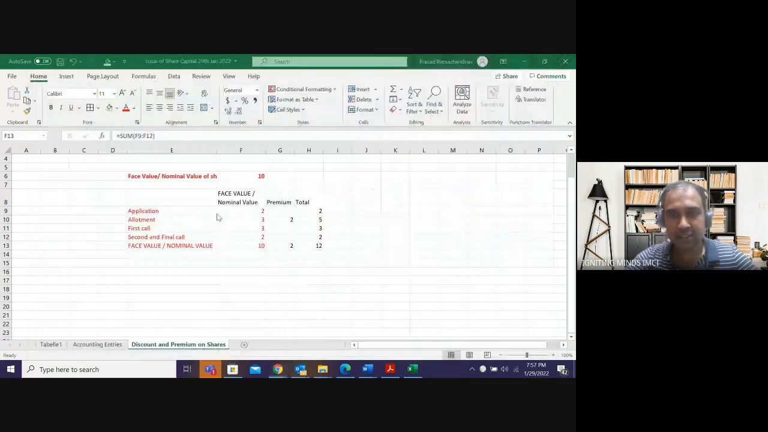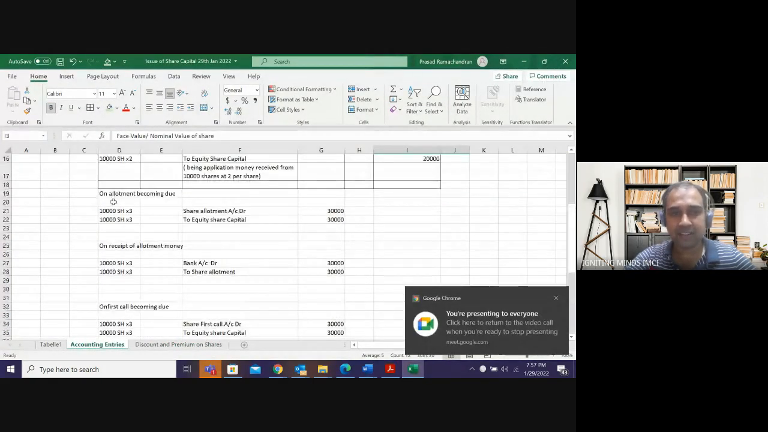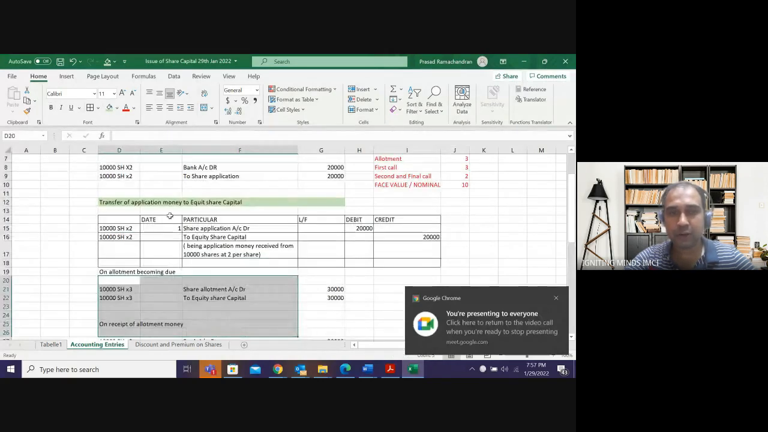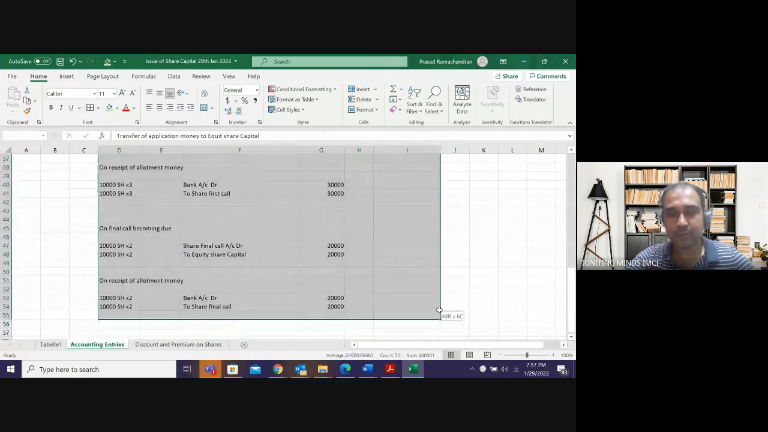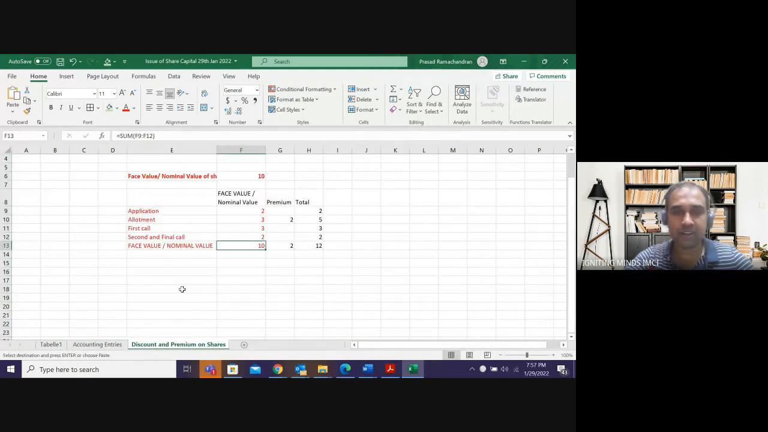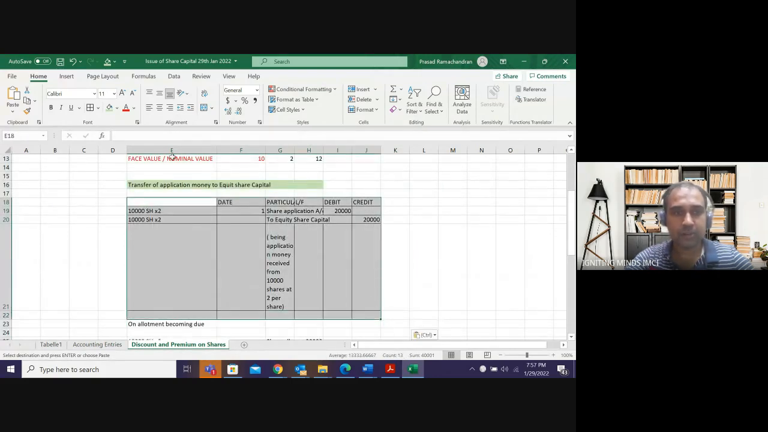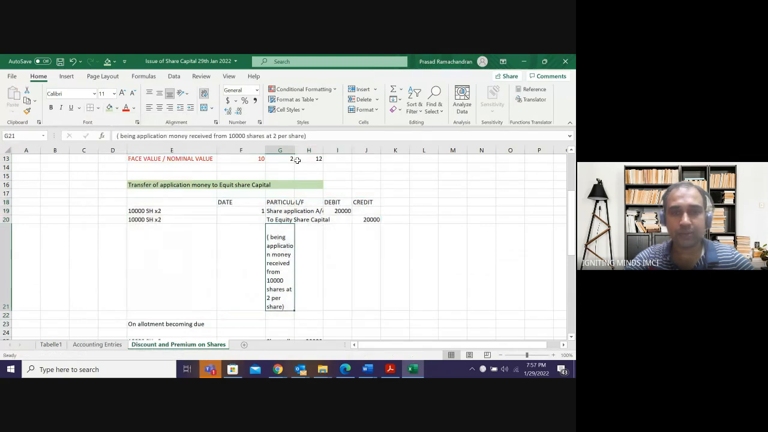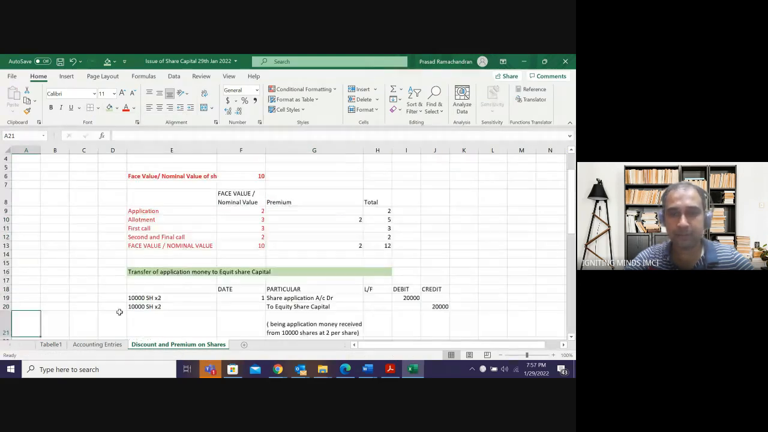Am I clear, guys? So if I want to write the journal entries, it's not going to be anything different except for allotment, because the premium is there on allotment, right? Except allotment, all my journal entries are going to be same. I will tell you what is a different entry that we are going to pass in allotment. I just copied from the last page all my entries. All the entries are going to be same. Only allotment will be different because allotment is having a premium.